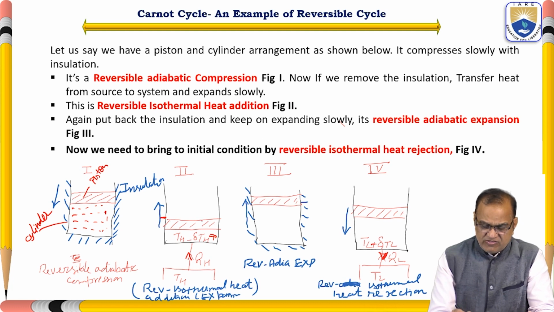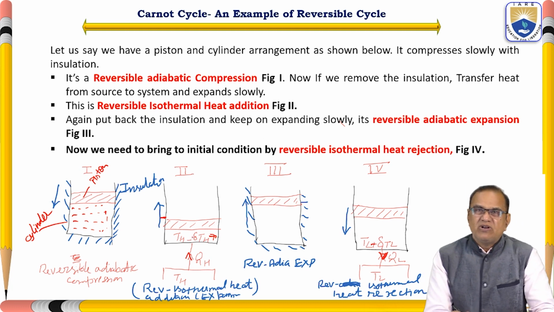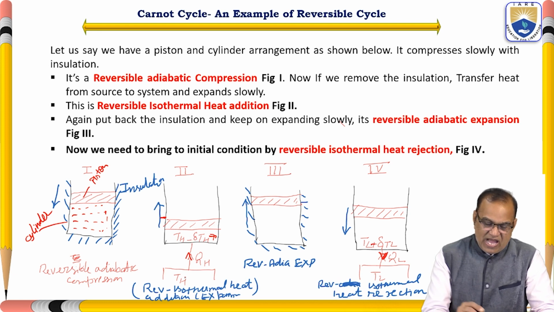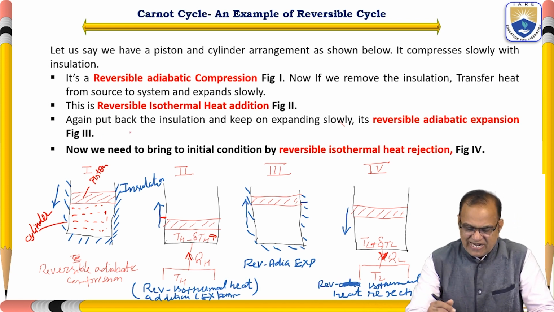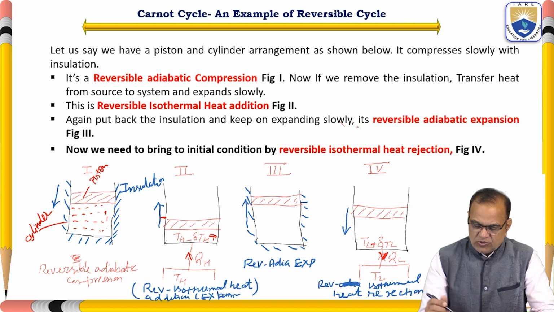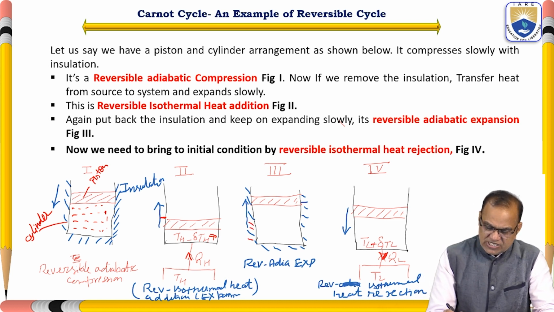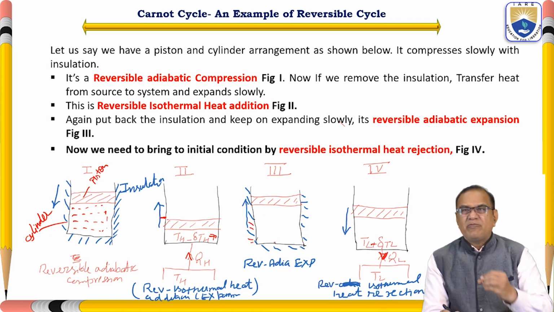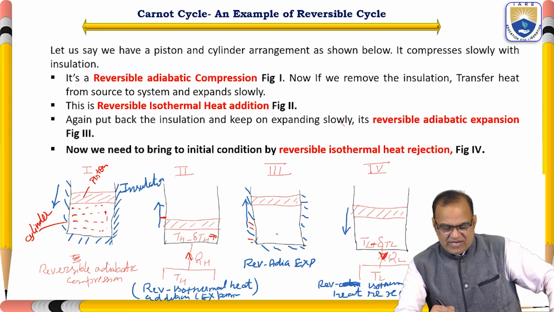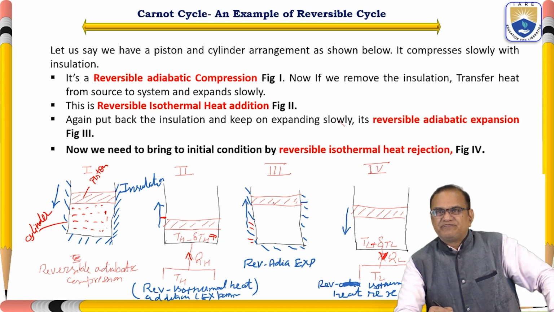This is figure 2, a reversible isothermal heat addition. Again put back the insulation and keep on expanding slowly. Now you put this insulation and keep on expanding. You remove the weight and it starts expanding.